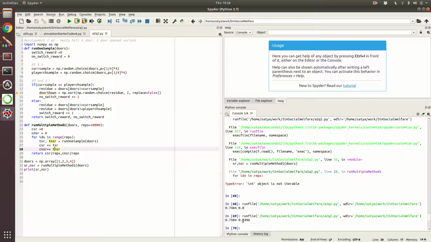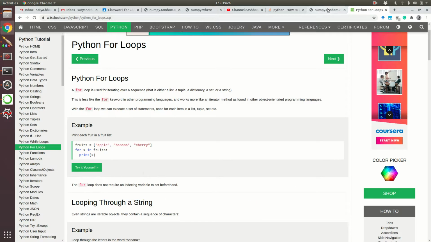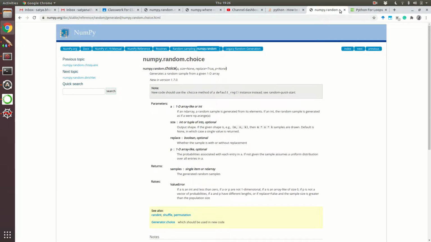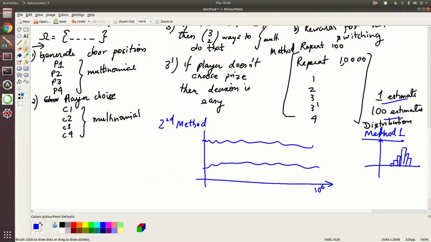Okay, so now you run this. Now this kind of looks good. We said 3 by 4 you will win if you switch, and if you don't switch, you will win with the other probability, and that is this. So this seems kind of good. Now we said we should generate multiple iterations. Sorry, what am I looking at here? For method 1 we are doing, we have to generate over 100 estimates. So let's do that.